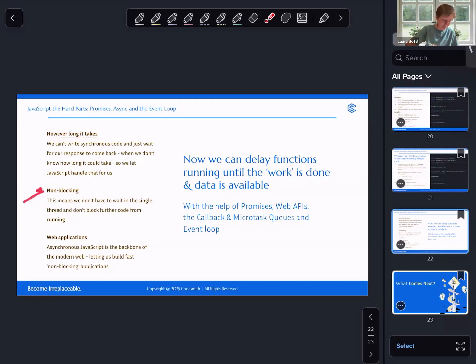So even though JavaScript is single-threaded, is synchronous, we are able to incorporate this otherwise unknown as we synchronize with external systems. It also means that we can write non-blocking code. We don't have to wait for that tweet to come back from Twitter in order to continue to run our synchronous code. And yeah, this is really what has enabled the web to be what it is today.